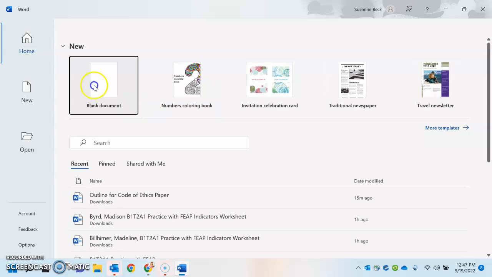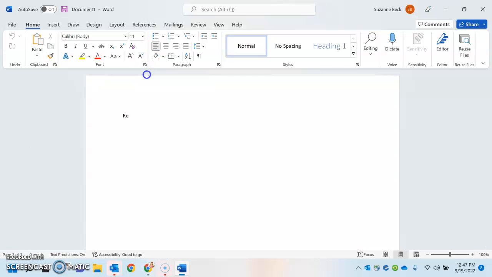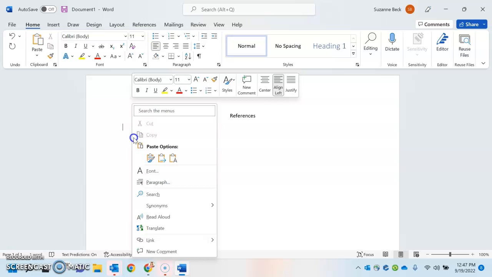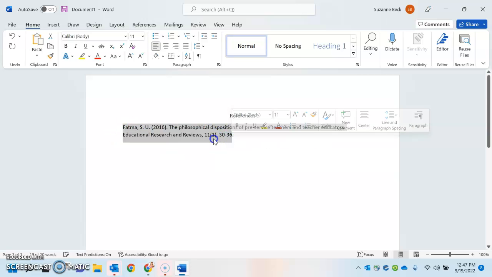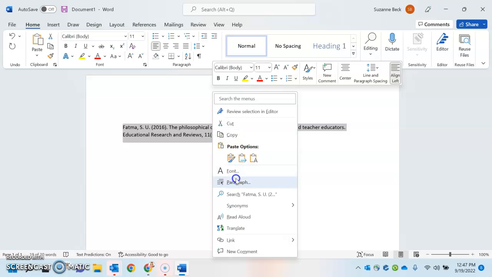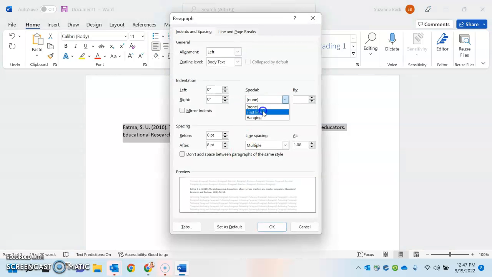So we're just going to pretend this is my reference page. So you're going to have references listed at the top. And you're going to come down, double space, and you can then go in and paste your citation. Now you need to correct it, make sure everything is correct. This should be pre-service teachers, and this should be double spaced, so I'm going to do double spaced. Paragraph, we're going to do double space.